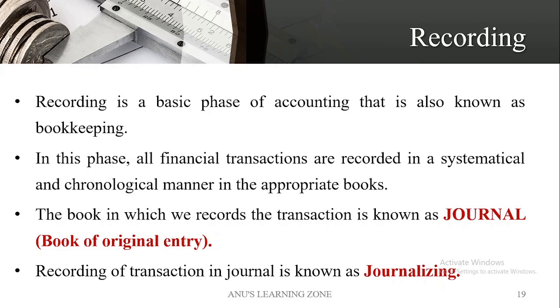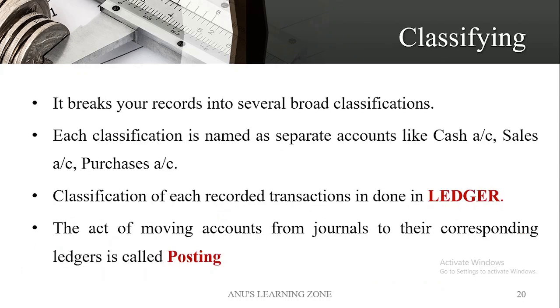Moving on to the second term in the definition, that is classifying. On what basis are we classifying the accounts? Already in the journal we have recorded the transactions in chronological order.